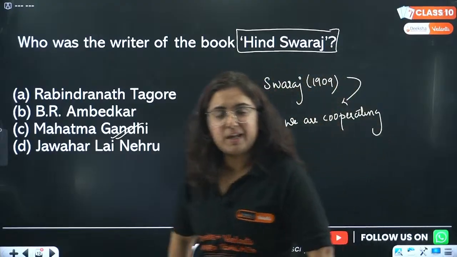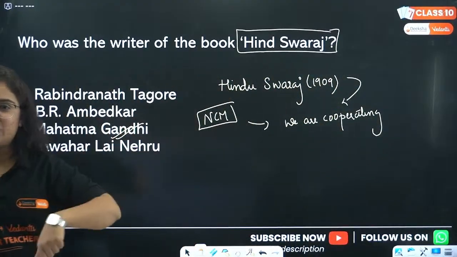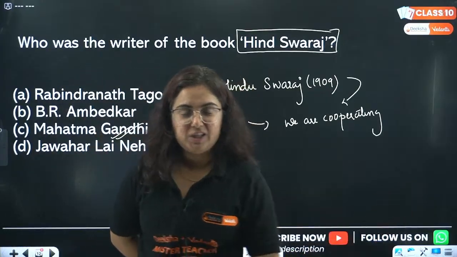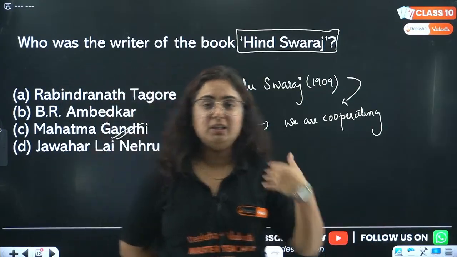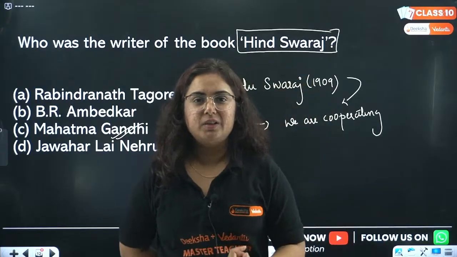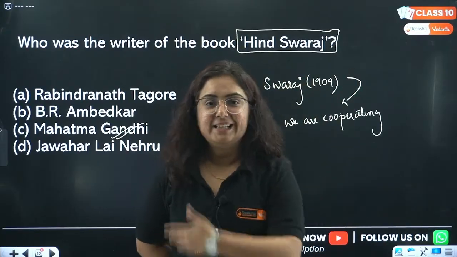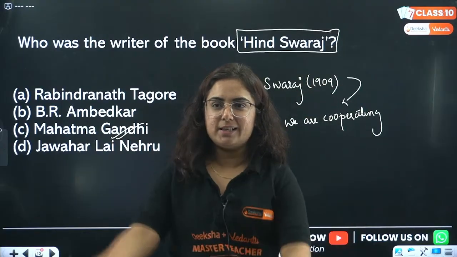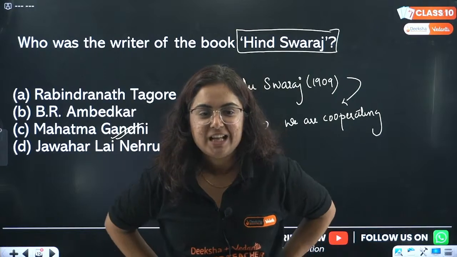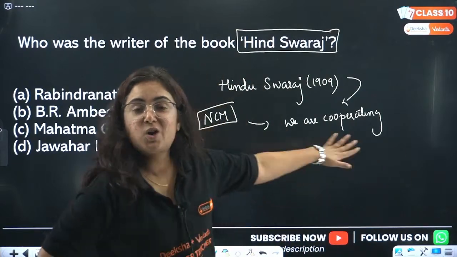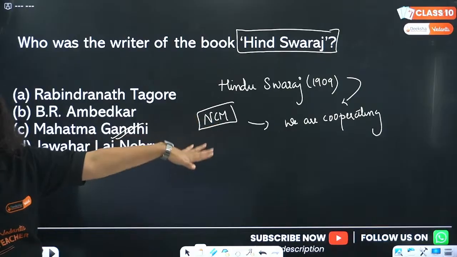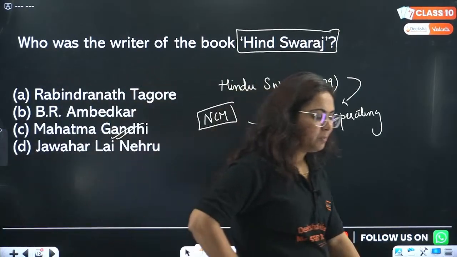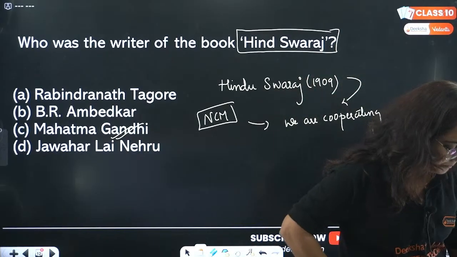Achha, what do you mean by cooperating? They opened the British schools, we are sending the children. They opened the British colleges, we joined for jobs. They opened the councils, we are joining them. They are selling foreign clothes, we are buying them. They are selling foreign liquor and there is a queue outside the shop. So up till the time we cooperate with the Britishers, we will be enslaved by the Britishers. Getting my point? And this was the statement given by Mahatma Gandhi.